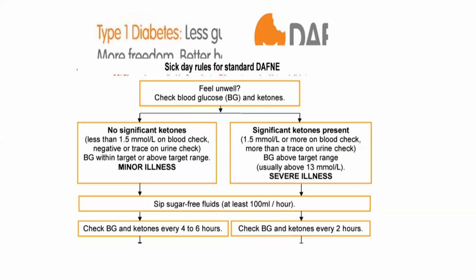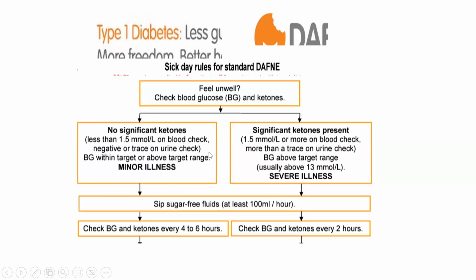So, feeling unwell, check blood glucose and ketones. Now, no significant ketones means less than 1.5 millimole per liter on the blood check, negative or trace on urine check, and the blood glucose may be within target or above the target range. Now this can be classed as a minor illness. On the other hand, if significant ketones are present, which is 1.5 millimole per liter or more on blood check, more than a trace on urine check, and blood glucose above the target range, usually about 13 millimole per liter, that can be classed as a severe illness.